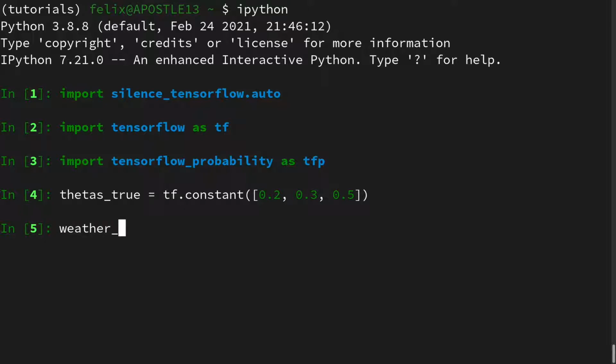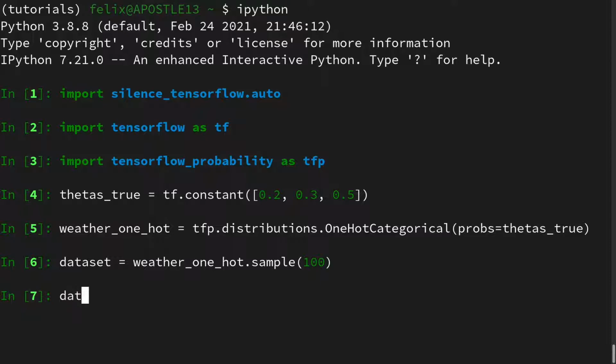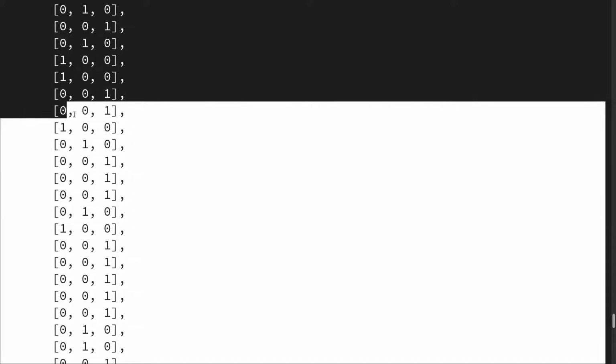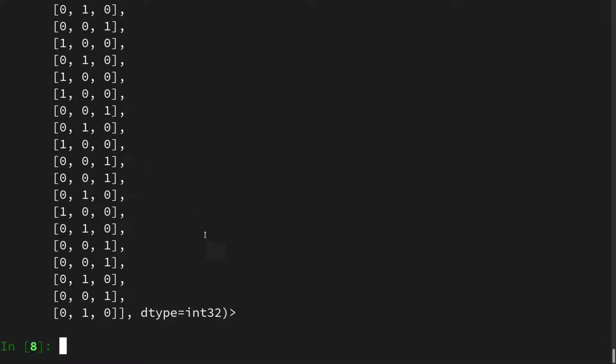Then we can create the one-hot weather categorical, for which we use tfp.distributions.OneHotCategorical, and the probabilities is our true thetas array. Then we can create the data set, which is the weather one-hot, sampled, for instance, 100 times. This will be our capital N. And if we look at a data set, then we see it already is in the format of a matrix where each of the rows only has one entry, which is 1, and the others is 0.